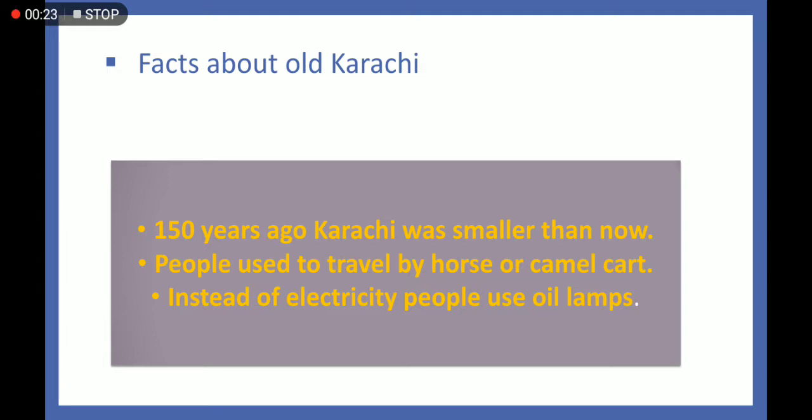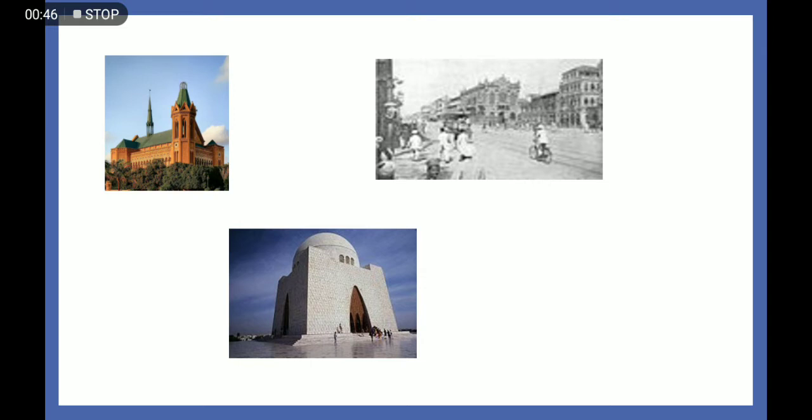Here are some facts about old Karachi. 150 years ago, Karachi was smaller than now. People used to travel by horse or camel cart. There were no cars, no rickshaws, no buses, nothing available. Instead of electricity, people used oil lamps. They used oil lamps because there was no electricity.